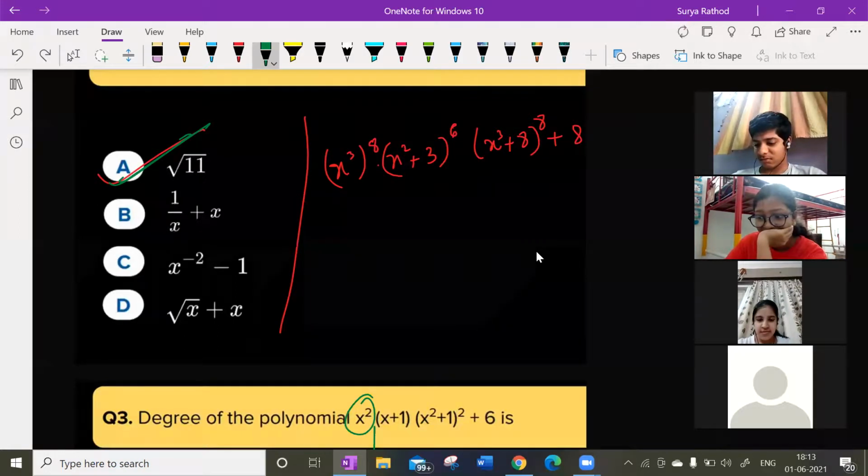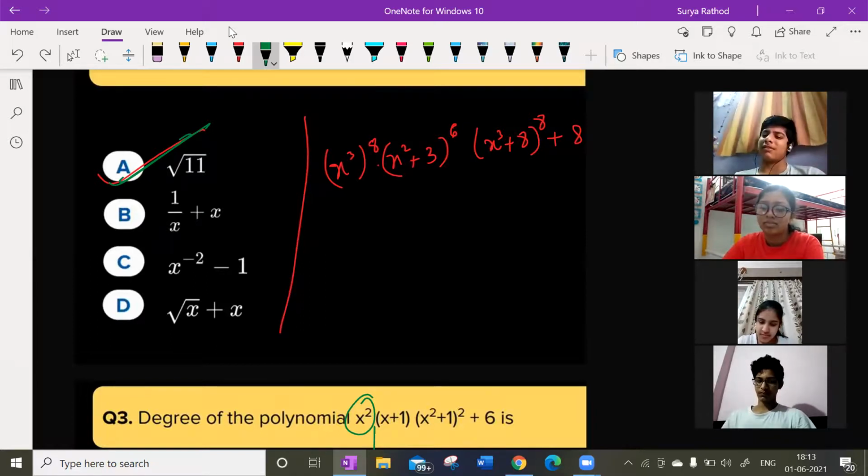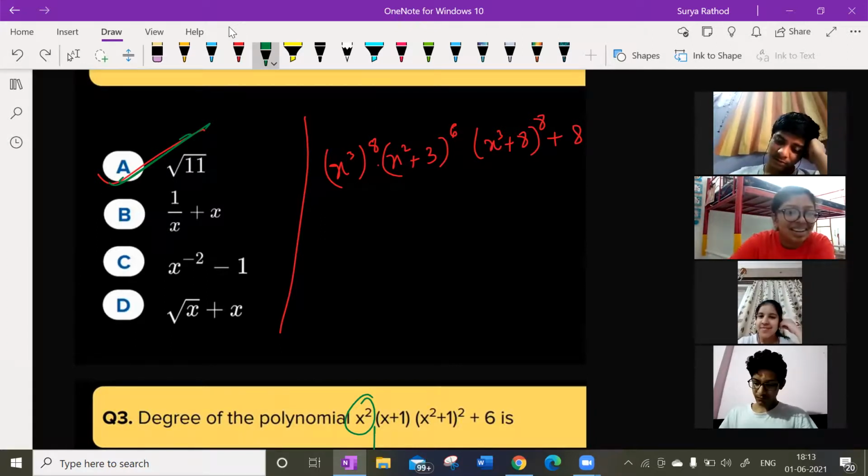Make it fast. Amrut, tell your answer. Sir, 72. Okay. So Amrut 72, Disha 24, Anjali 16, Arvind 64. Let us see who is going to be correct here. Look at this.